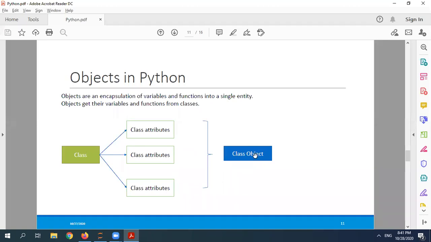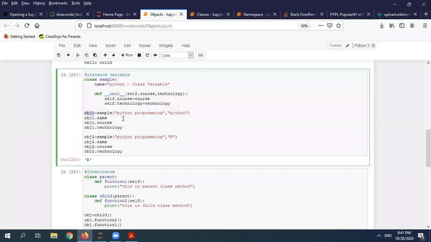I have one class but two different objects, meaning this class is behaving like a template, a blueprint, and out of that I'm creating my instances. I'm overriding my values. For example, in this one I'm putting Python programming and Python, and in the second one Python programming and R. It will call the same class but with its own values, and based on that it will behave.